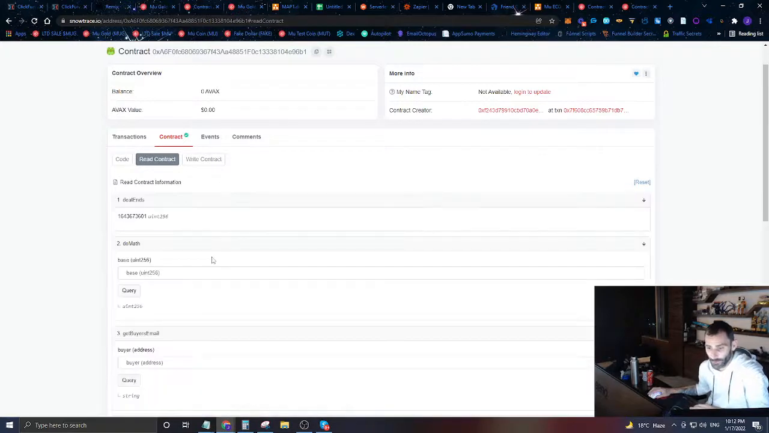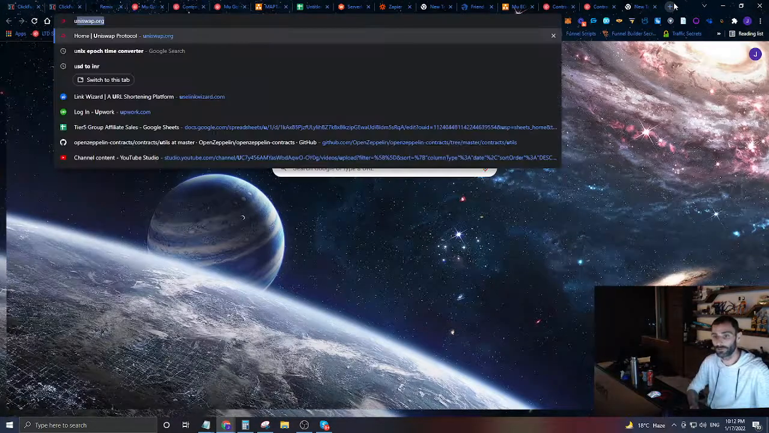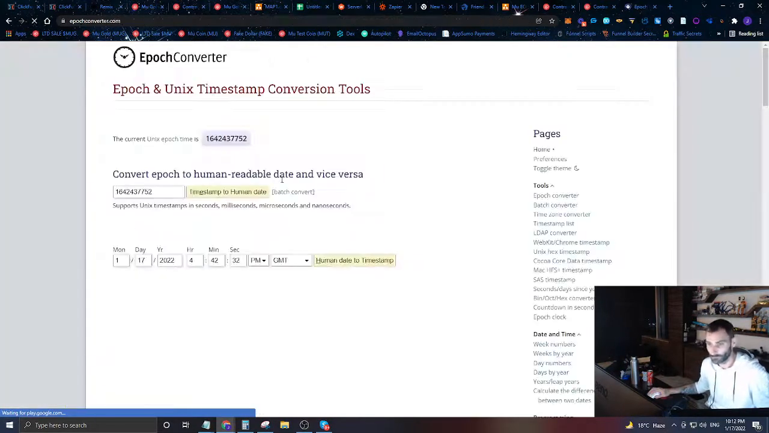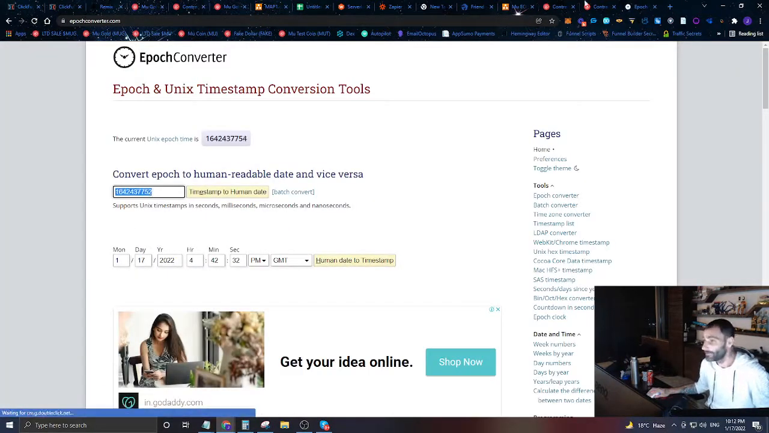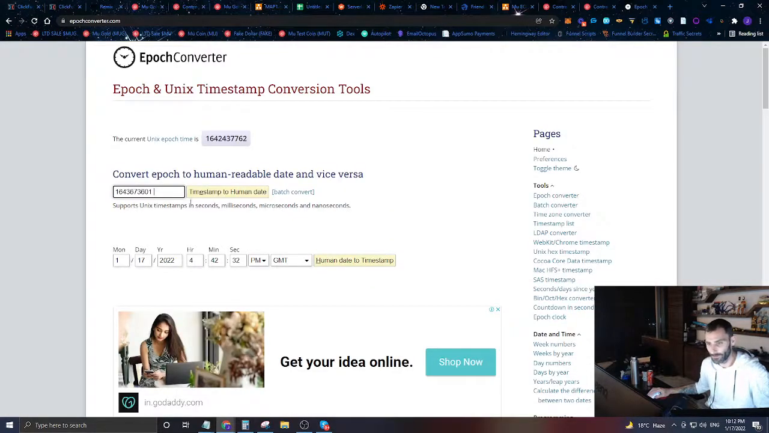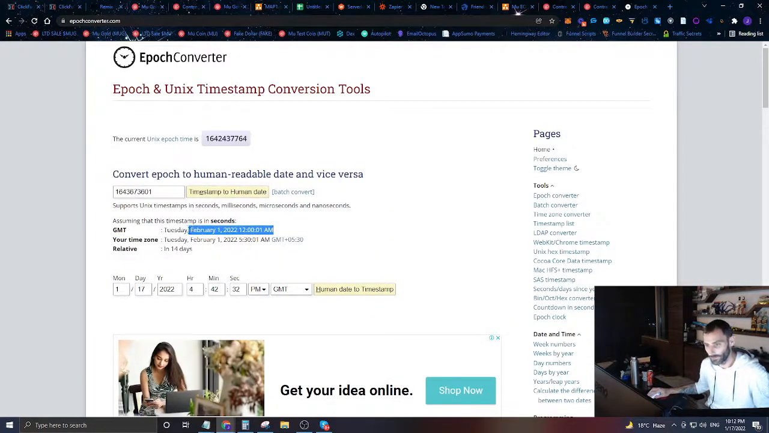We have some stuff that we can do. We can see when the deal ends. In order to see when the deal ends, we can just use a Unix epoch time converter. It's going to convert this time that says the deal ends at this time into a date that makes sense to you guys. So you can see this deal ends on February 1st, 2022 at exactly midnight. So till the end of the month. That's when the deal ends.